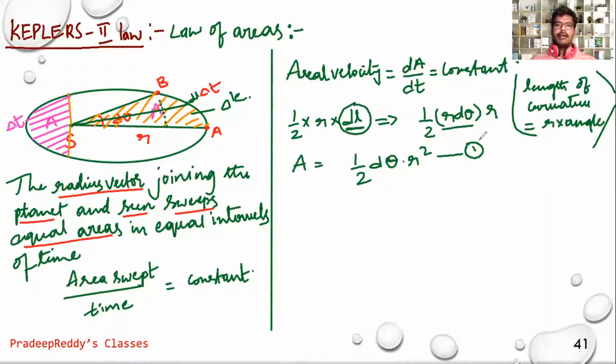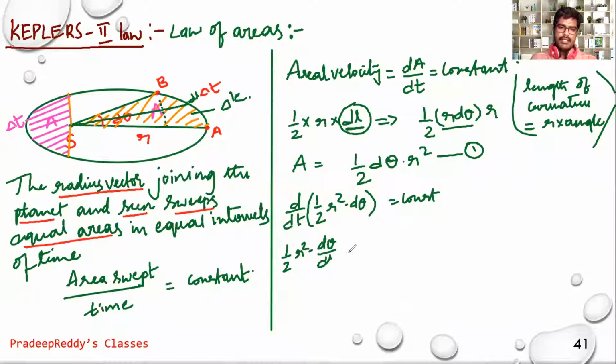But as we know, aerial velocity dA by dt is equal to constant. So just take this and differentiate it with respect to time. d by dt of half r square d theta should be equal to constant. This means half into r square d theta by dt is equal to constant. But what is d theta by dt? It is angular velocity omega. It is half r square into omega, which is equal to constant.